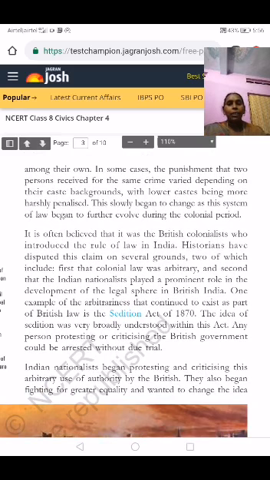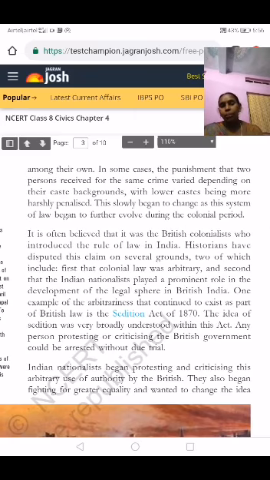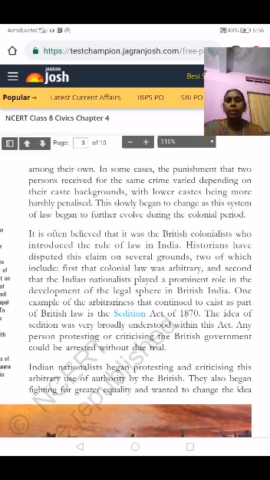In some cases, the punishment that two persons received for the same crime varied depending on their caste background, with the lower caste being more harshly penalized. So, the rich person or the poor person, both committed the same crime, the same mistake, but here the punishment is given more to the lower caste people.